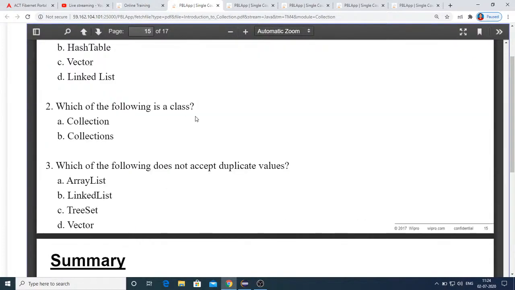And which of the following is a class? Obviously collection is an interface, which we just discussed now also. Which of the following does not accept duplicate values? This also I just said you. So list will allow duplicate values, set will not allow duplicate values. So tree set is the answer here.